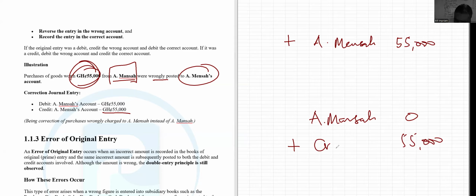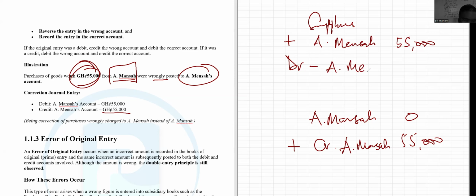You are going to credit A Mansa's account with that 55, right? And you are going to have to what? Debit to reduce this, because this is a supplier's account. It holds a credit balance. So you are going to debit to reduce this by transferring this to what?